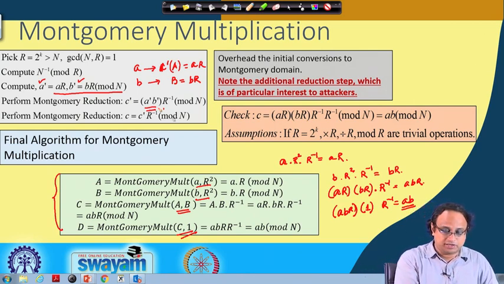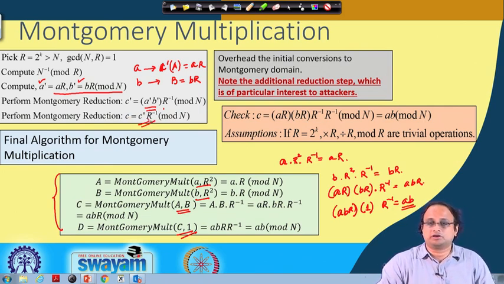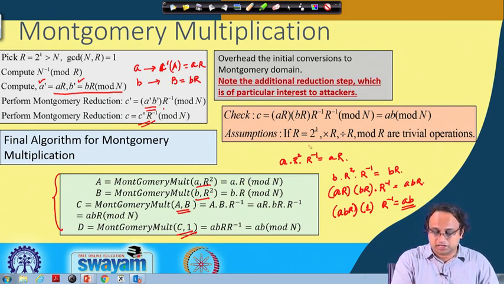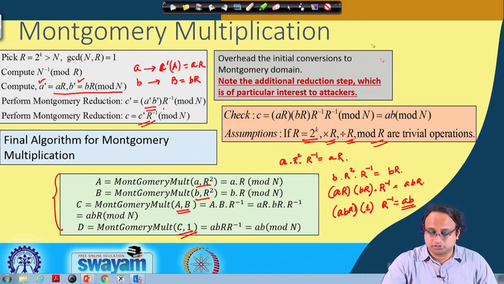Okay. So, likewise, you can perform a sequence of Montgomery reductions and obtain the corresponding results here, and that pretty much gives you the corresponding Montgomery multiplication just by doing Montgomery reductions. And therefore, why it is very efficient: the moment you have r in the form of 2 to the power of k, the assumption is that multiplication with r, division with r, and modulo with r are trivial operations. They are much easier than doing modulo n operations. So, this is essentially the working of the Montgomery operation.